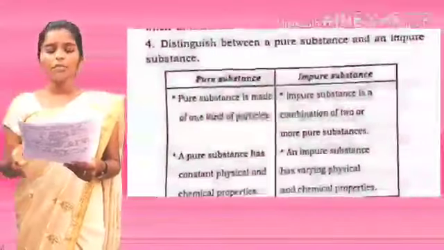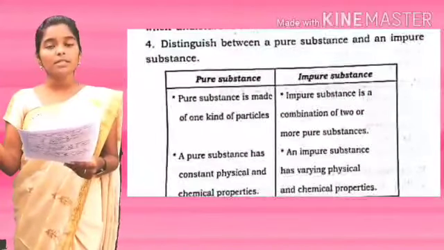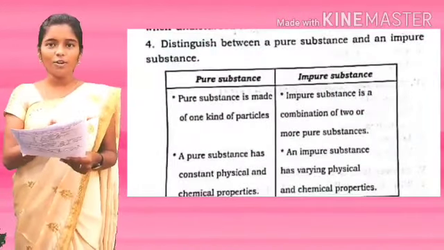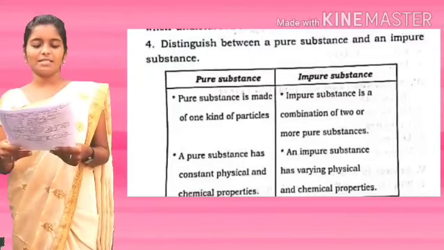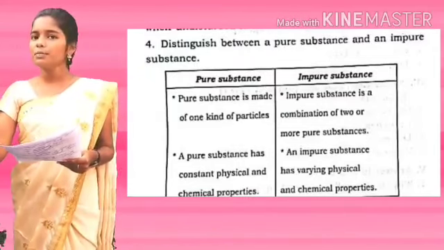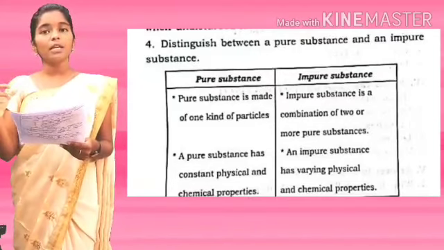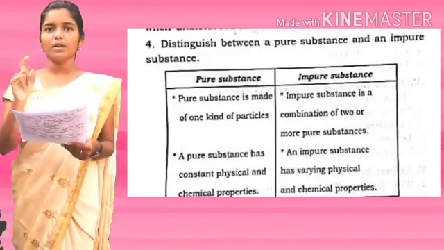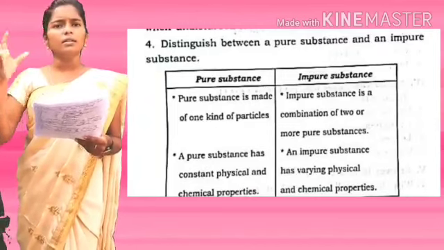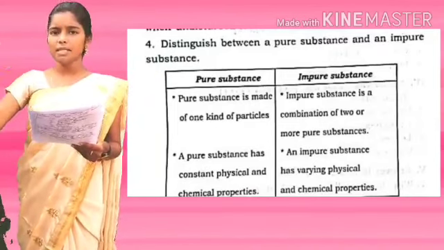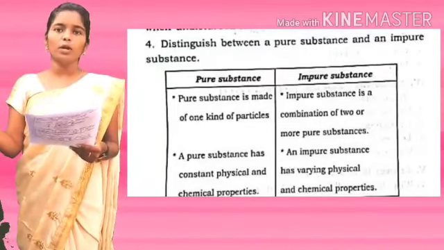Number 4. Distinguish between a pure substance and an impure substance. Pure substance is made up of one kind of particles. If it is water, there are no other particles mixed inside. Water means only water.